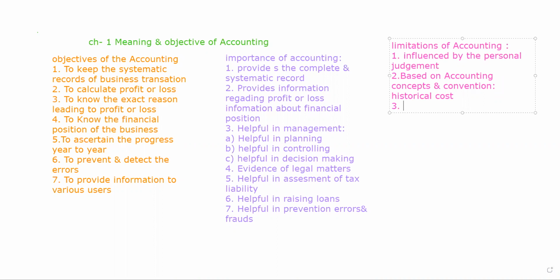The next is incomplete information. If I talk about 1 year accounts, it just gives us only the information about that particular year. It doesn't make any comparison and does not conclude anything else to us. So 1 year data is always incomplete information that only provides us the profit or loss for that particular year, and which is also based on concepts and conventions. Omission of, very important point, omission of qualitative information.